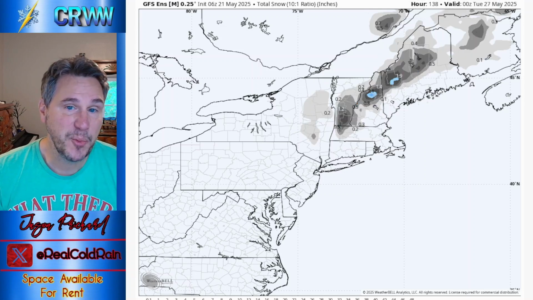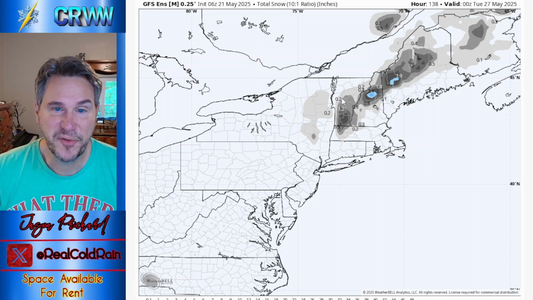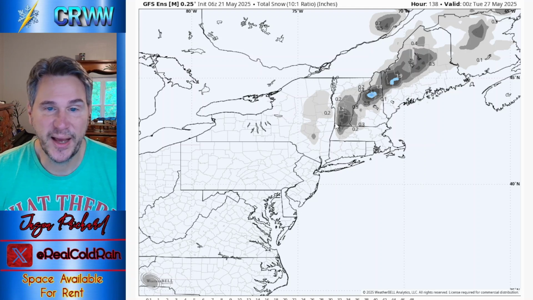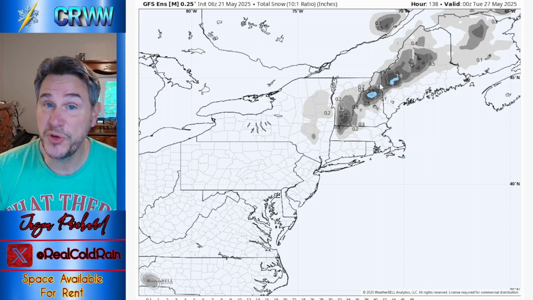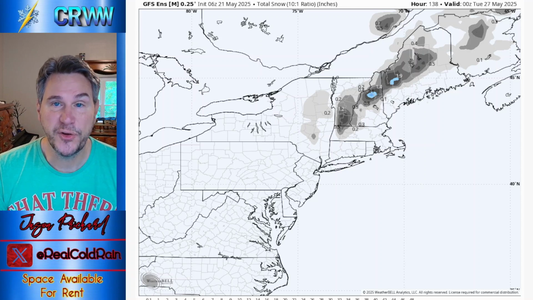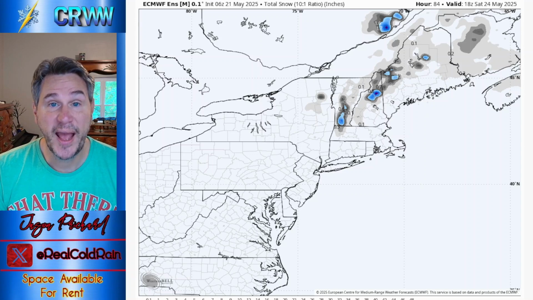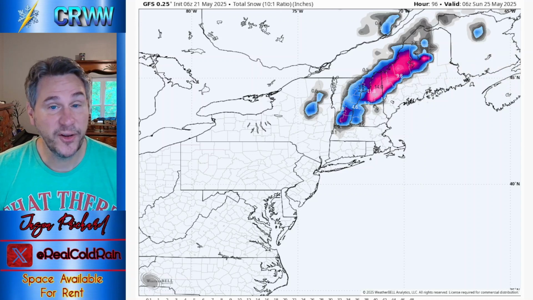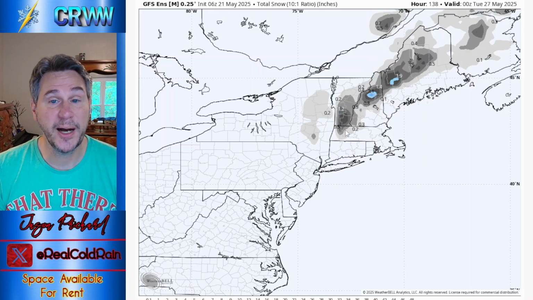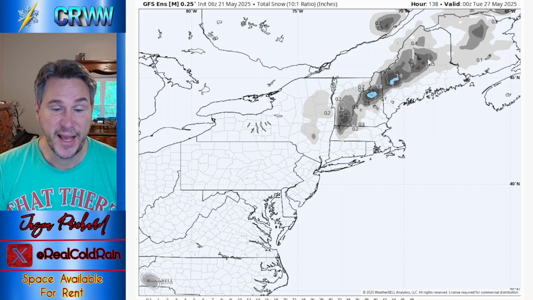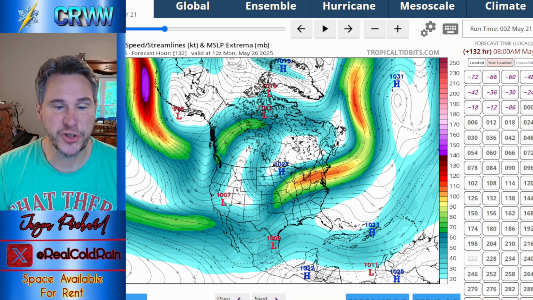What does the GFS ensemble say? Looking at all of these different members of the GFS ensemble, we're coming together here. We're saying the GFS might be a little bit out to lunch here, folks. GFS gets a little enthusiastic when it comes to snowfall. So we've got our GFS ensemble and our European ensemble, and they look very, very close to each other, and they look close to the European. This one does not look like the other, so we're going to go ahead and toss the GFS, but even so, we still have the potential for a couple of inches of snow up here in the higher peaks in northern New England. So interesting times ahead for the weekend. Be a little bit gusty too with that low pressure just offshore.